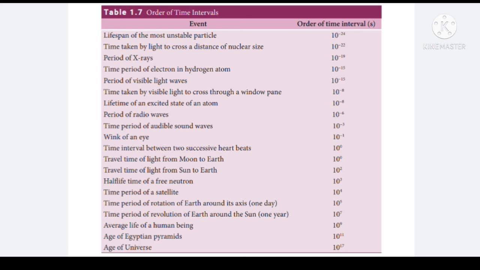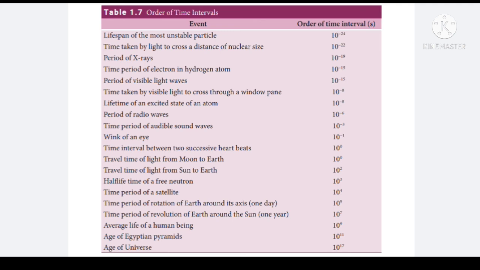See the next table. In this table, the range of time interval is given. The time interval ranges from 10 power minus 24 second to 10 power 17 second. So look at the lifespan of the most unstable particle. It is measured in terms of 10 power minus 24 second, and look at the age of the universe. It is about 10 power 17 second.